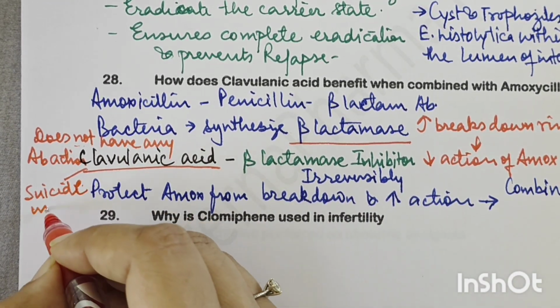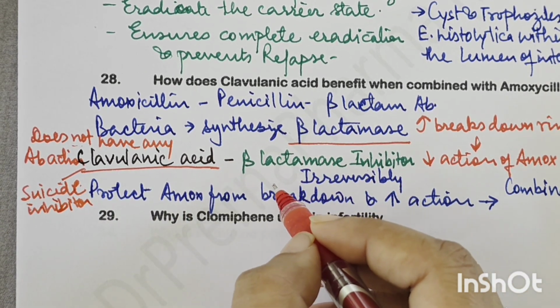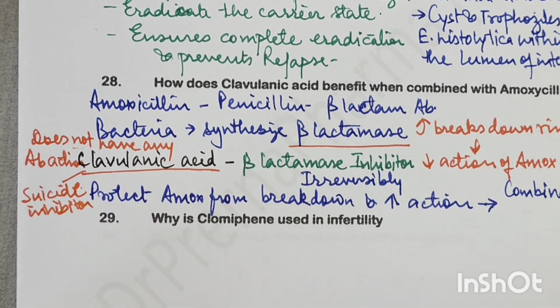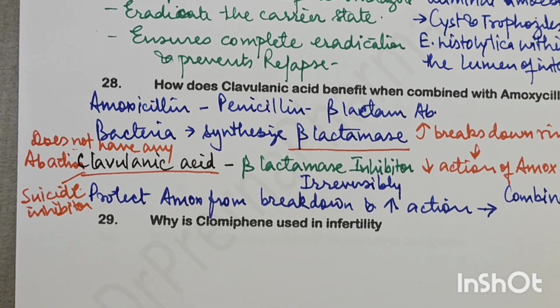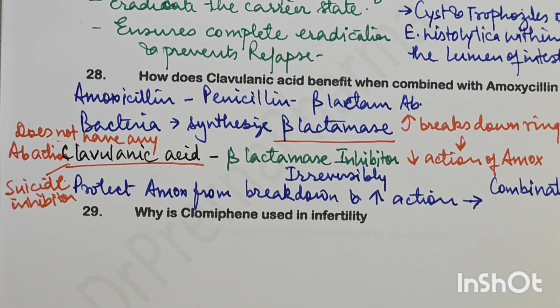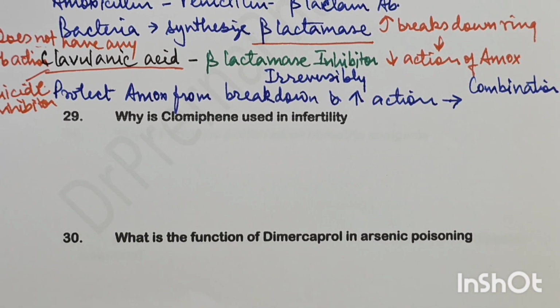It is also called a suicide inhibitor because while inhibiting the beta lactamase enzyme, it gets degraded itself. So clavulanic acid protects amoxicillin, and in the process it gets destroyed, and it does not have any antibiotic effect of its own. So this is why clavulanic acid is combined. Now the next question is, why is clomiphene used in infertility?